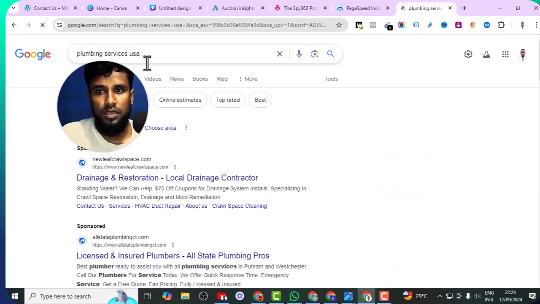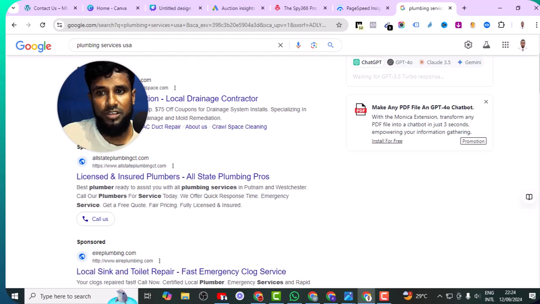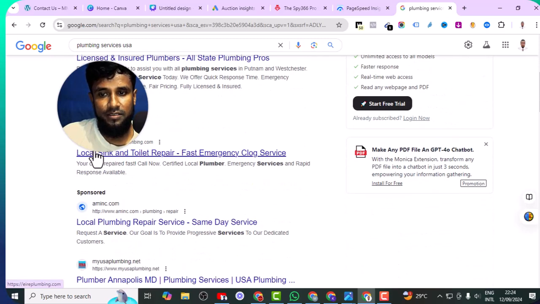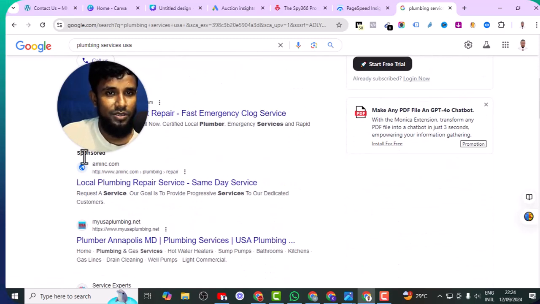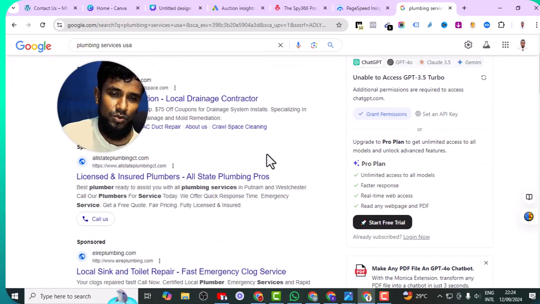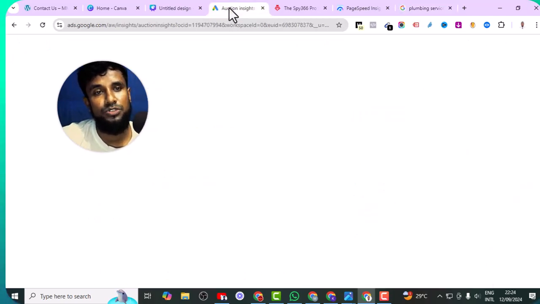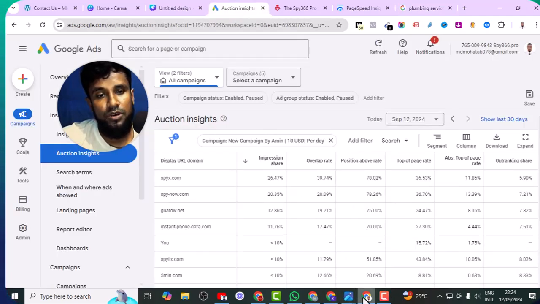Okay, here you can see the first ad, second ad, third ad, fourth ad. So if you do not get the fourth, third, second, or first position, you will not get traffic. Our position is the fifth position, so that's why we do not get traffic.